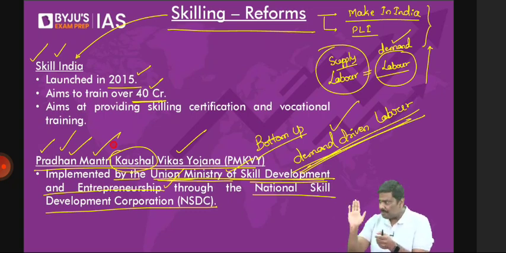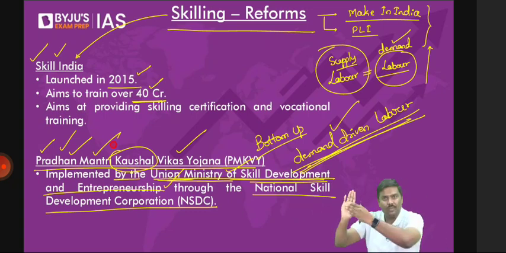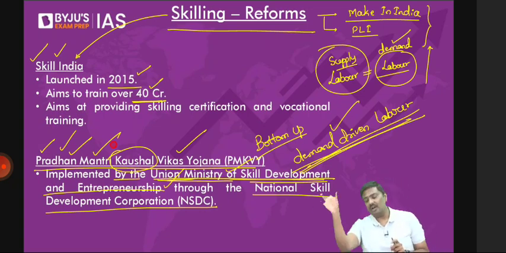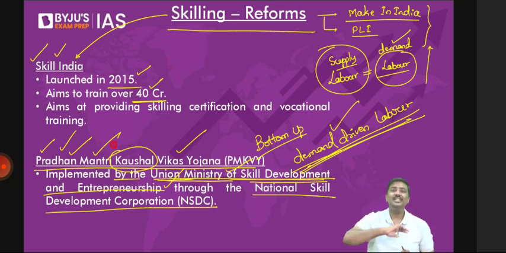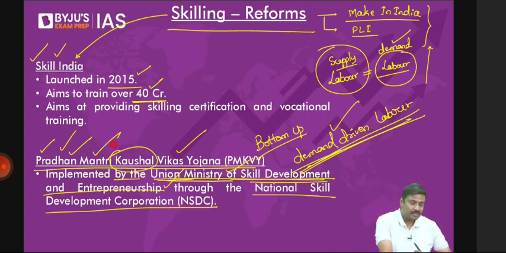They'll provide the training to the labor. Now the labor has a skill set. It also has a certificate. You will easily provide the work to the labor. That is meeting the demand with the supply of correct labor. So there is no problem of skill gap. There is no problem of underemployment, etc. That is the most important objective under Pradhan Mantri Kaushal Vikas Yojana.